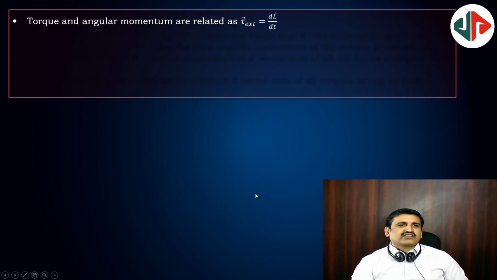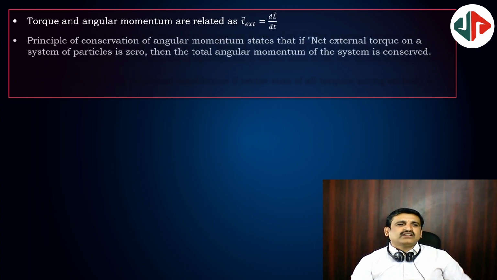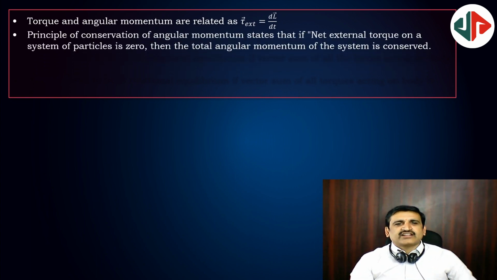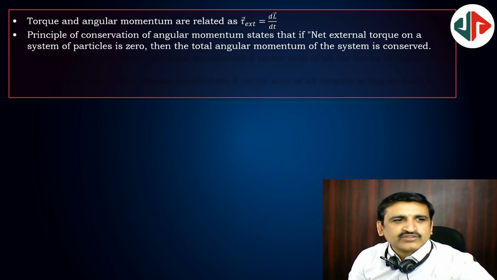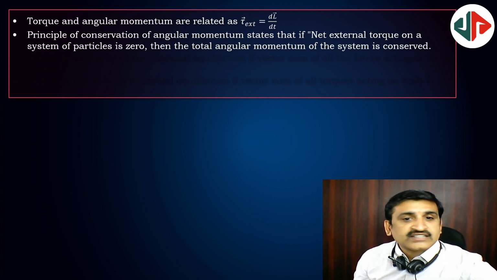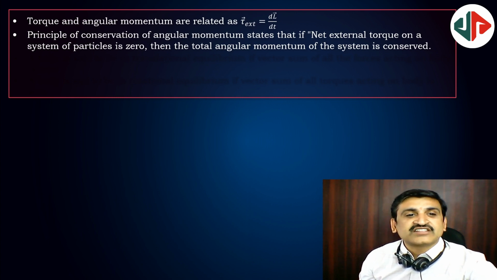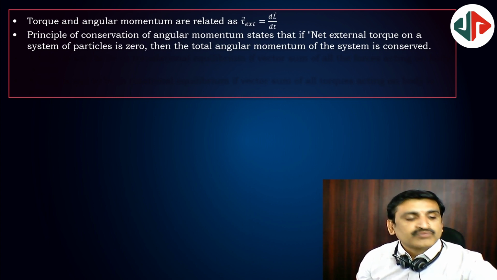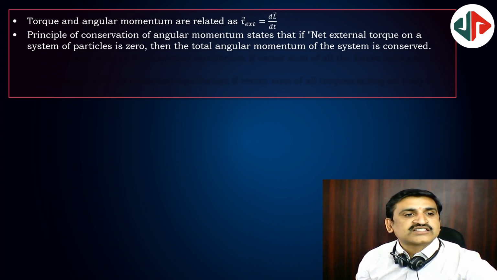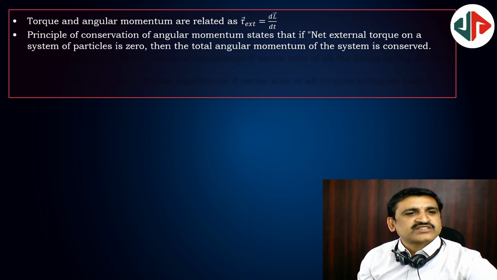The torque and angular momentum are related as tau external equal to dL by dt. This is just like rate of change of angular momentum. And the principle of conservation of angular momentum states that if the net external torque on a system is 0, then the total angular momentum of the system is conserved.